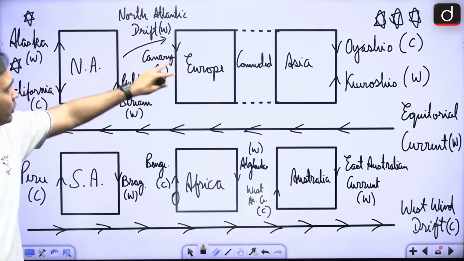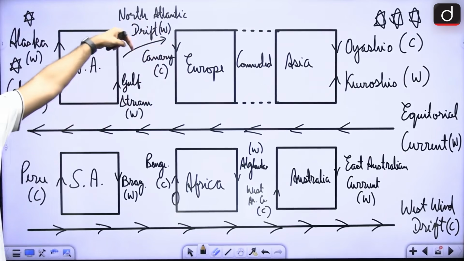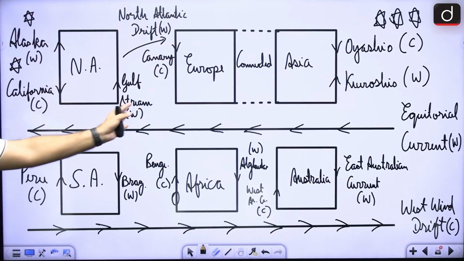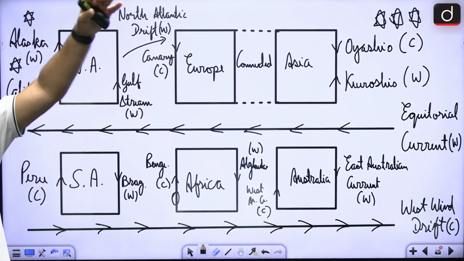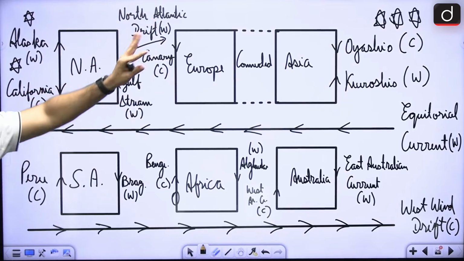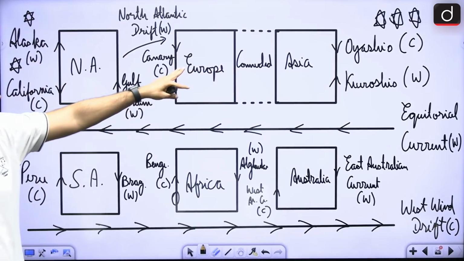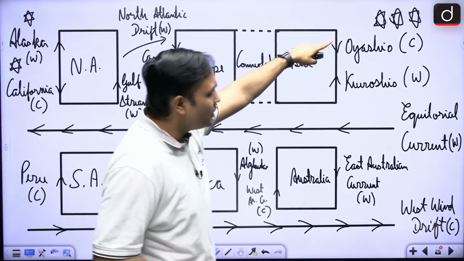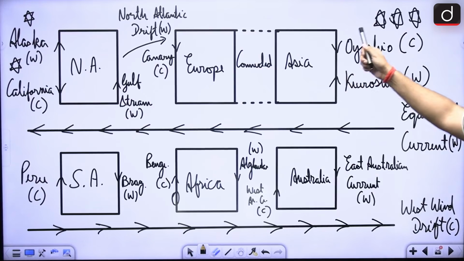Between North America and Europe, there is the North Atlantic drift that is warm, right? And there is the Canary current that is cold, right? Now this North Atlantic drift you will see is moving on from the Gulf Stream itself, that we are going to remember. Between North America and Asia, there are no ocean waters, it is connected land. But in the Pacific Ocean, around the Japanese coast, there is the Oyashio cold current and the Kuroshio warm current, right? So this is in the northern hemisphere.